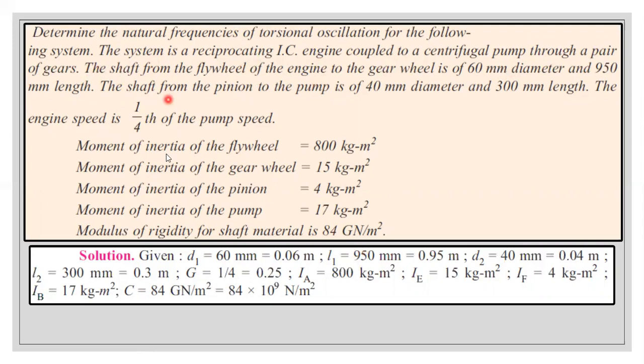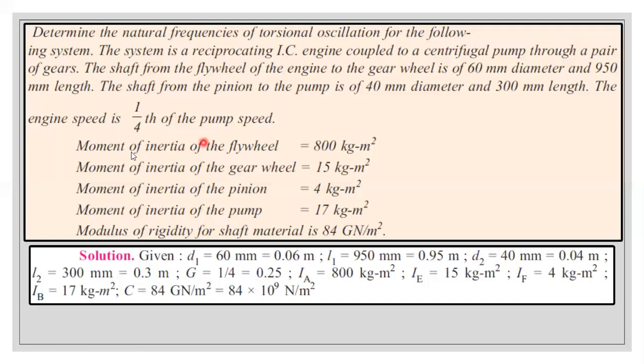The data they are giving: a flywheel, a gear wheel, a pinion, a pump. In this problem I think we need to consider the inertia of the gear and pinion, and the shaft. This is a very important problem, so just focus on it. The shaft from the pinion to the pump is 40 mm diameter and the respective length they have given. So for the second shaft, D2 and L2 they have given; just convert everything into meter. Finally, the gear ratio: the engine speed is 1/4 of pump speed. So G is equal to 1/4. They have directly given the ratio value, so the gear ratio is 0.25.